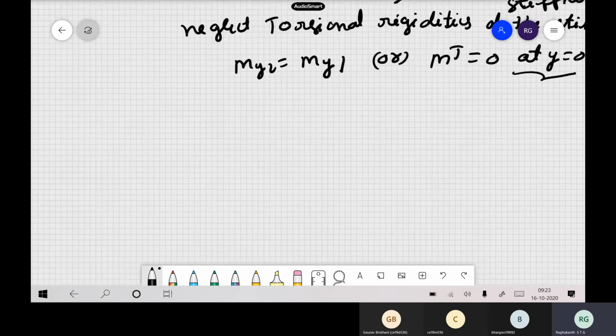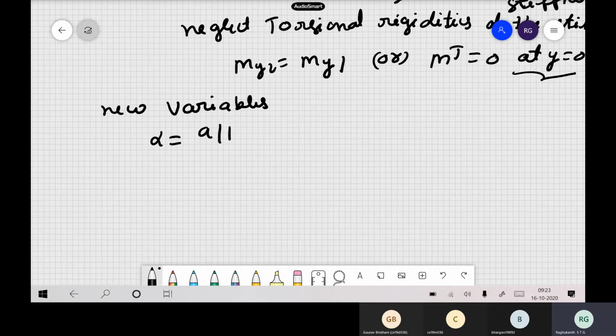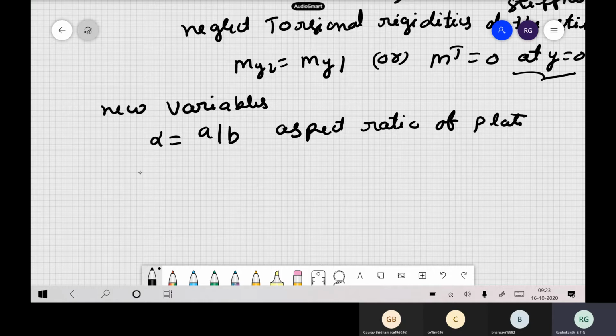Now, to write the equations in a nice format, we introduce some new variables, just with some physical meaning. One is alpha, which is a by b, the aspect ratio of the plate. Then we also include gamma, the bending rigidity ratio of the stiffener and the plate.